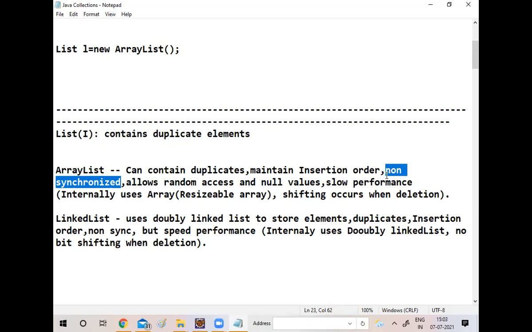Non-synchronized. Hello, sir. You're able to listen, right? Yes, sir. My younger one is disturbing. Okay, no problem. So what is that actually here means?